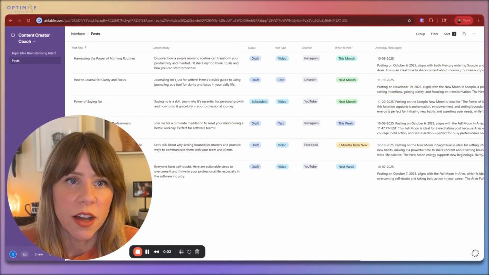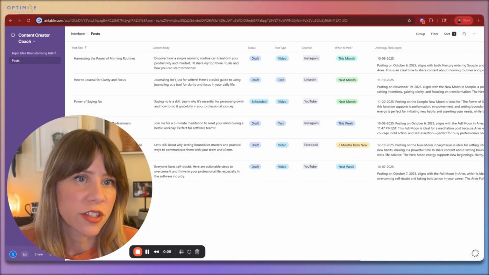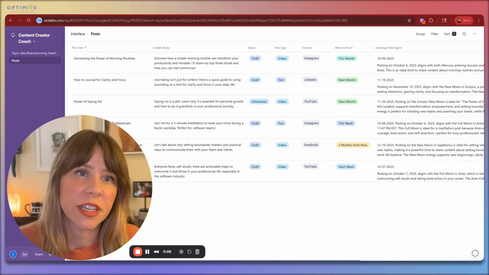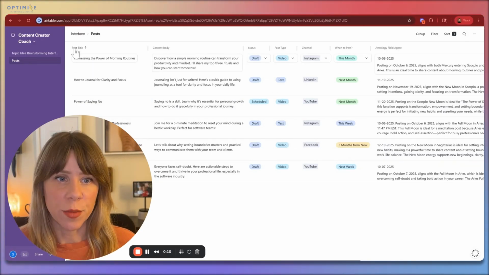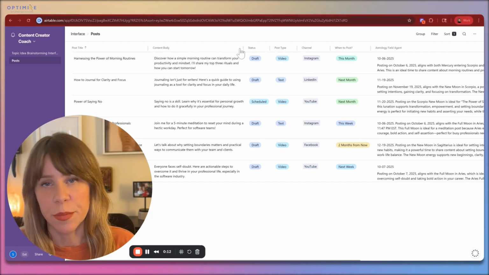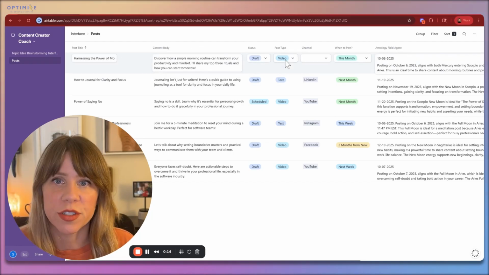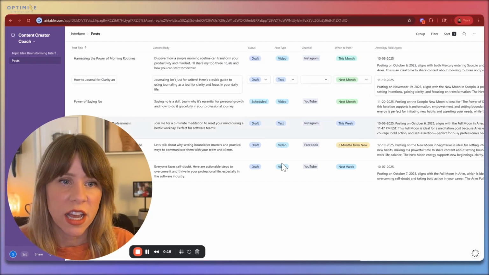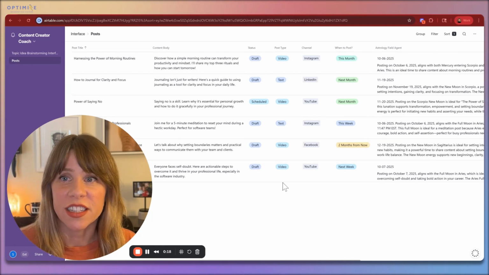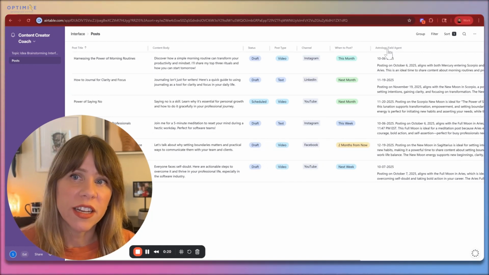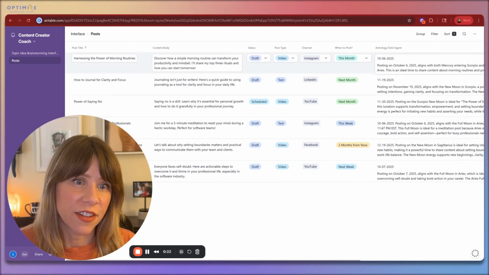This is an example of a content calendar in Airtable. Airtable is a great tool for content calendars, super intuitive, super easy to use. In this example, we have some basic information: post title, content body, the status of the post, the type, the channels. But what makes this very unique and dynamic is that we've incorporated an Astrology AI field agent.